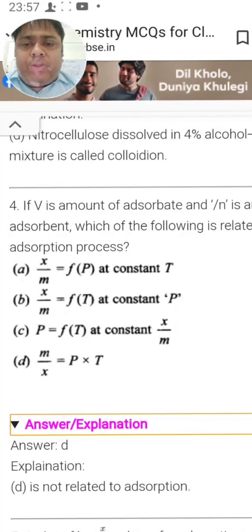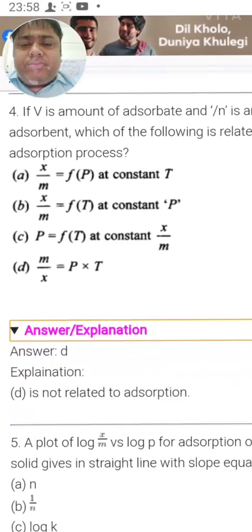It should be A. There is some mismatch in the question's variables and in the options given. In this kind of question, you have to apply your own judgment. What I can see is x by m is a function of pressure, not a function of temperature. So A should be the right answer in this case if the question had been right.